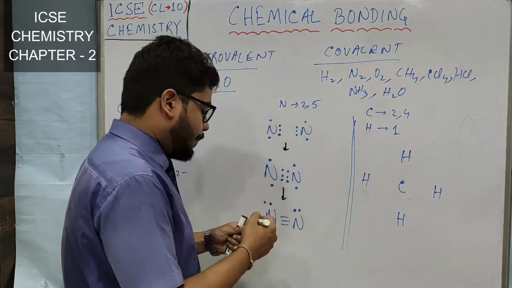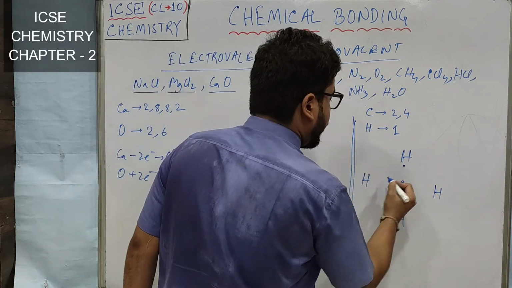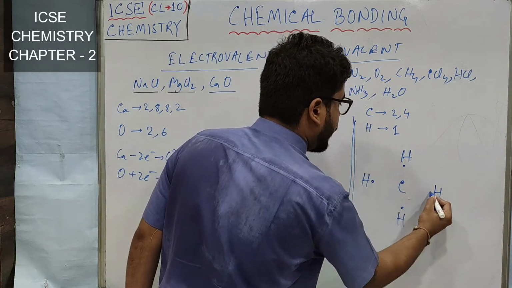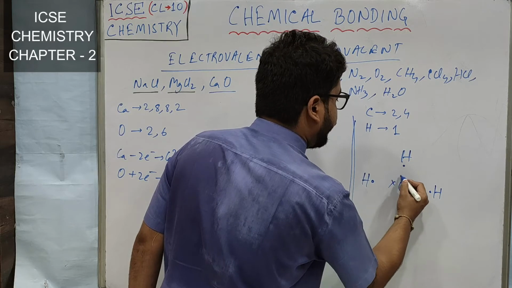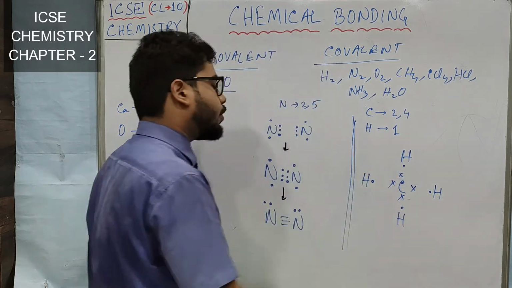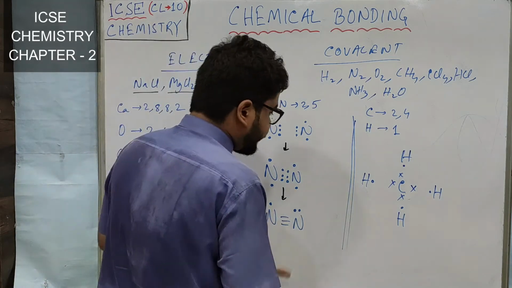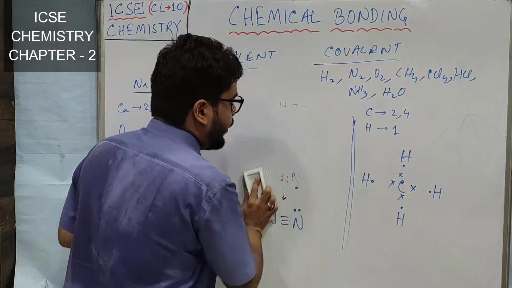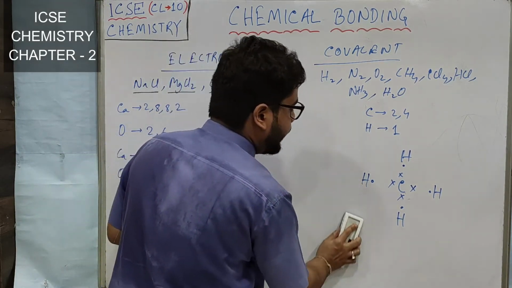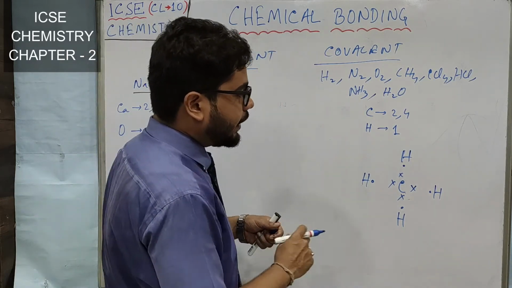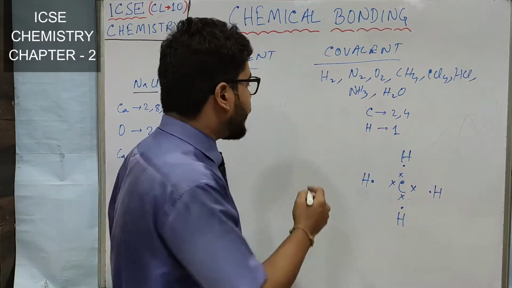Alright. Now we have to show 1 electron of hydrogen. I have shown 1 electron of hydrogen and 4 valence electrons of carbon also. Now in the next step, they are sharing, where hydrogens are taking 1 electron each and carbon is taking 4 electrons from 4 hydrogens.